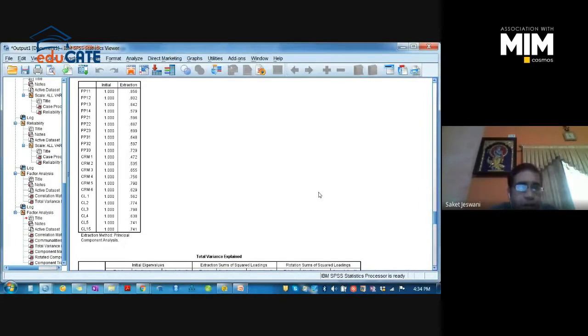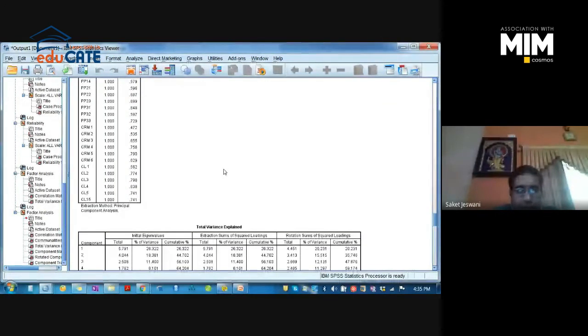Okay. So here you will get the communalities. These communalities should be not less than 0.2. If any item has an extraction value of less than 0.2, you have to note it down, and then you may have to discard it. Remember it. Okay. We do not have any extraction value of less than 0.2 here. Okay. So this is fine. The next table is total variance explained.